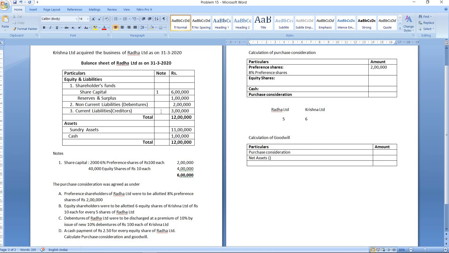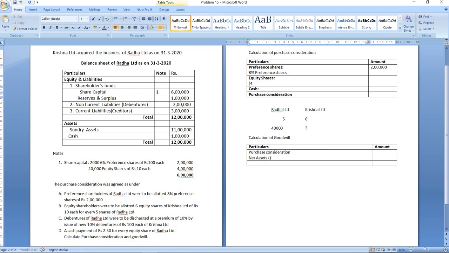What is the actual number of shares of Radha Limited? It is given here. That is 40,000. So let us take it. If you have 40,000 shares, how many shares will you receive in Krishna Limited? So we have to cross multiply and find out. Okay. So let us take this equation here.